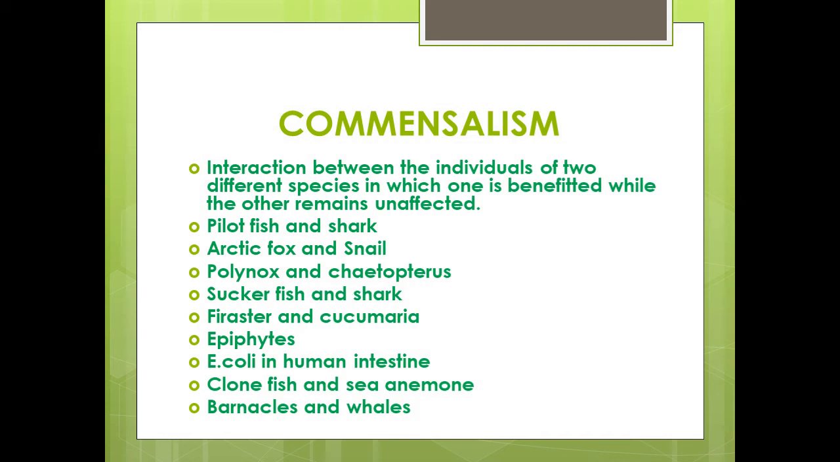Clownfish and sea anemones: the clownfish lives near the mouth of the sea anemone and thus gets protected from its predators. Barnacles and whales: barnacles are found attached to the surface of the whale, and this provides shelter.